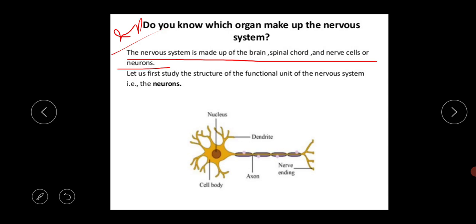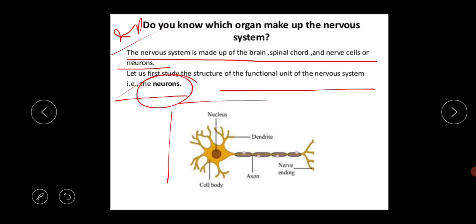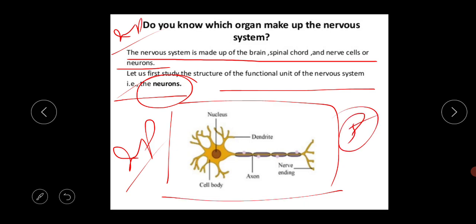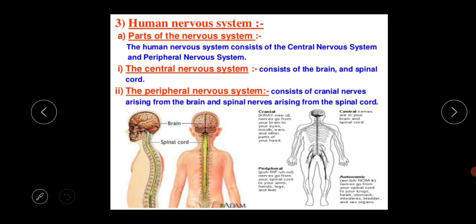So let us first study the structure of the functional unit of the nervous system, the neuron. This is the structure of the neuron, and this is a very important structure for your 5 marks question. This neuron is called the structural and functional unit of the nervous system. Next thing is the human nervous system.